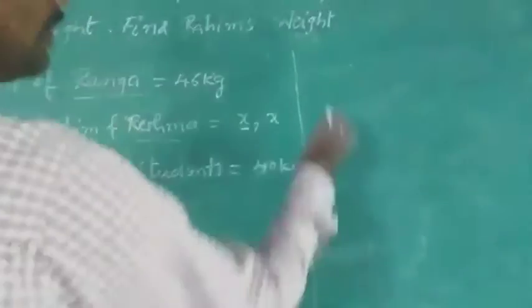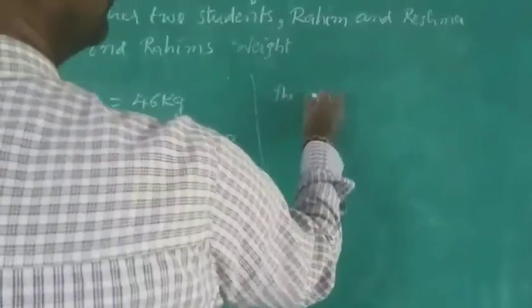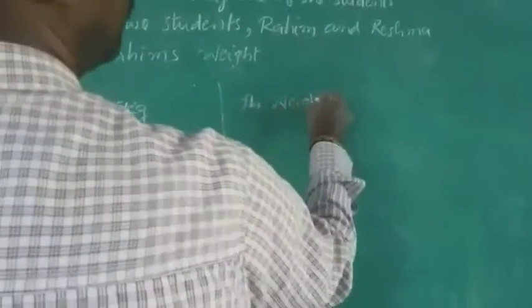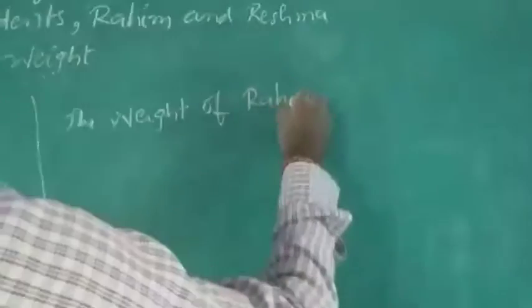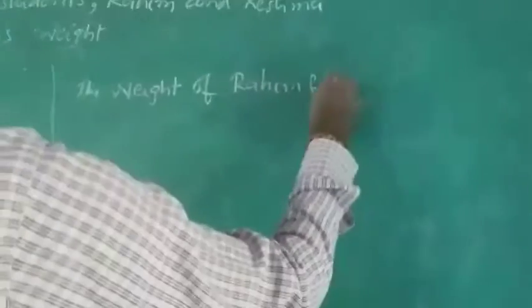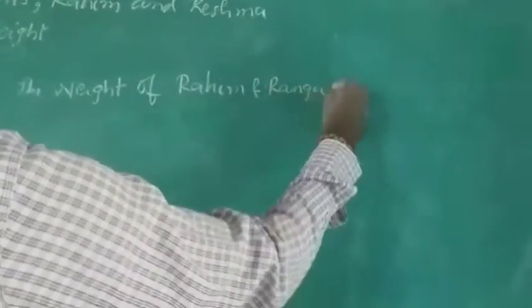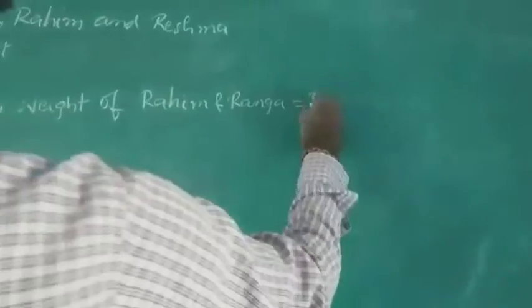Means the weight of Rahim and Ranga, both are equal, right? So that's why 37 kg. This is the answer. Once you concentrate on it.